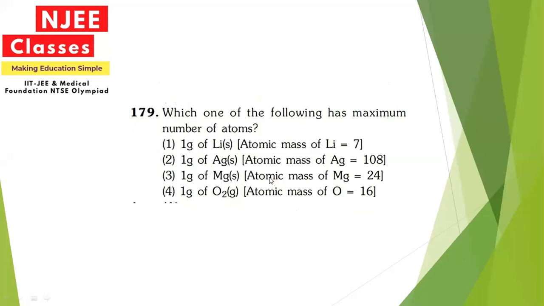Which of the following has maximum number of unpaired electrons?